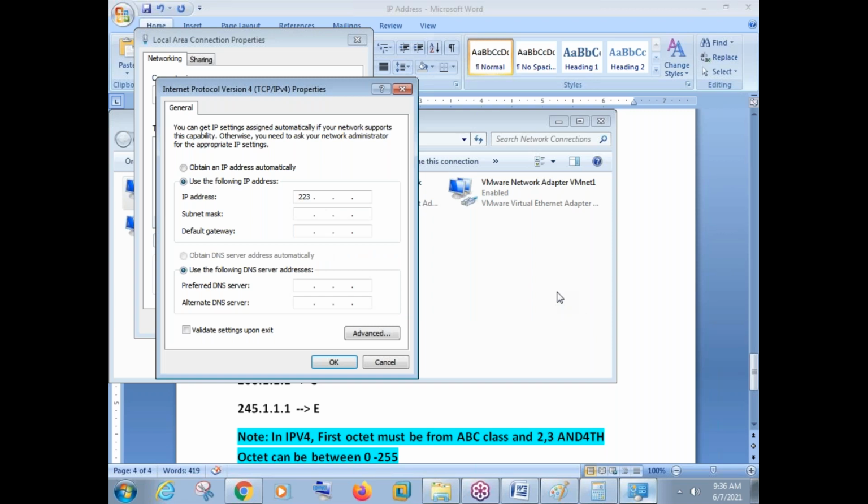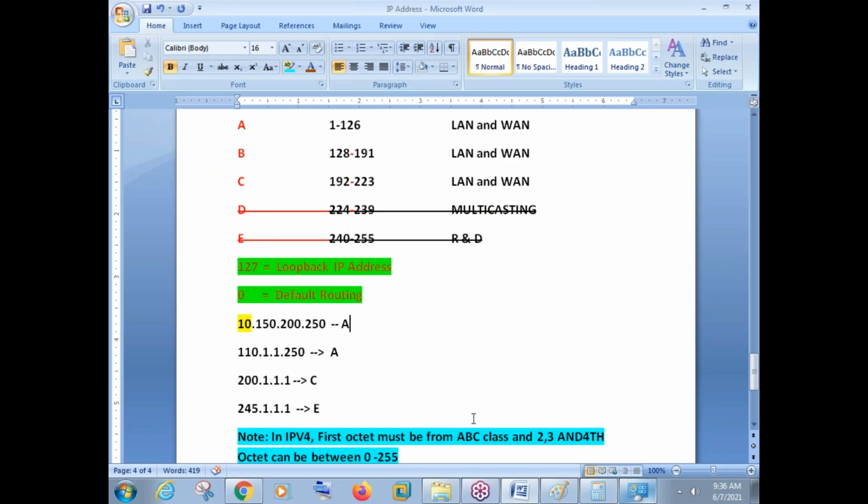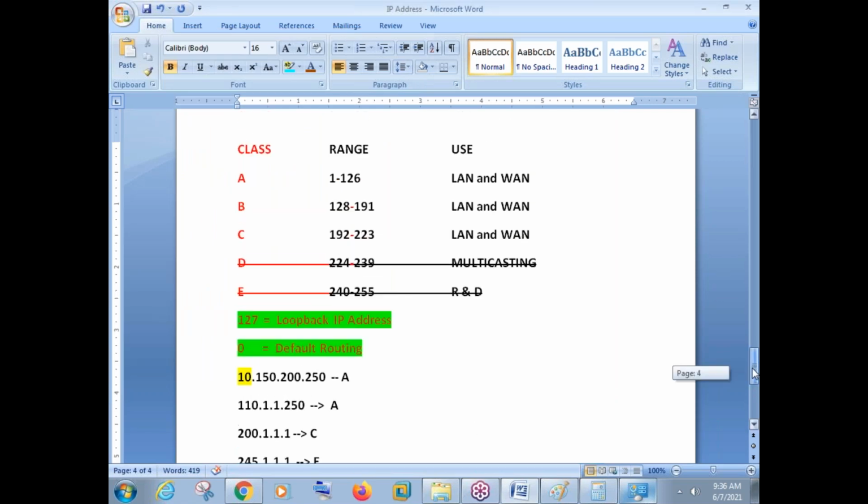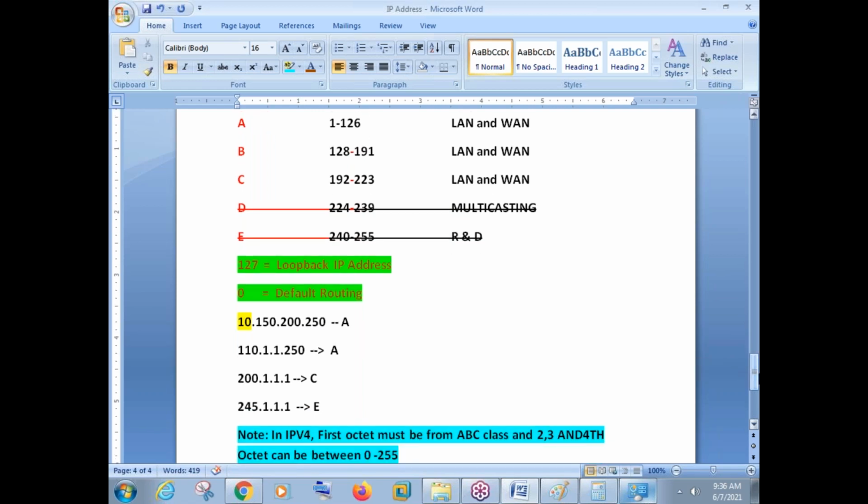So the problem is only in the first. It's not a problem actually. It is the structure of your IP address. The first octet defines whether your IP address is class A, class B, class C, D, or E. Second, third, and fourth octet can be any number between 0 and 255. So this simple thing we need to remember. There are two major things we need to remember here.